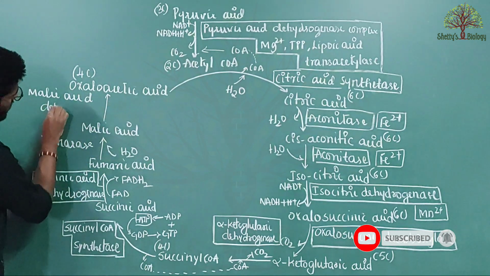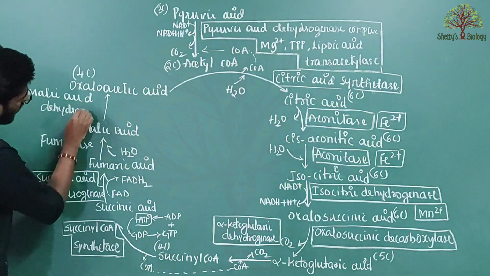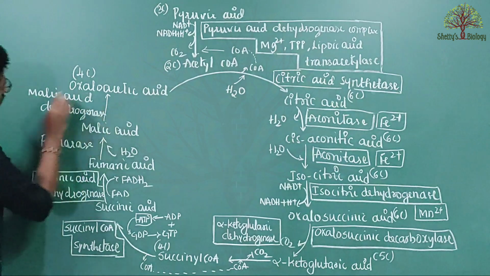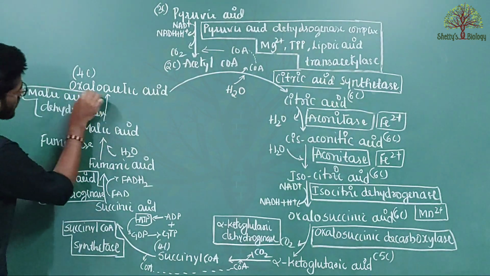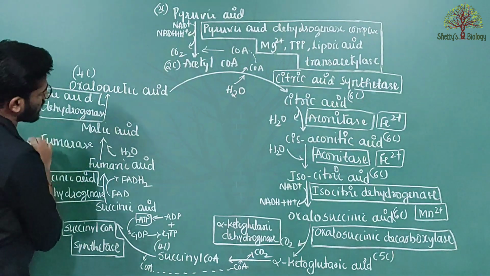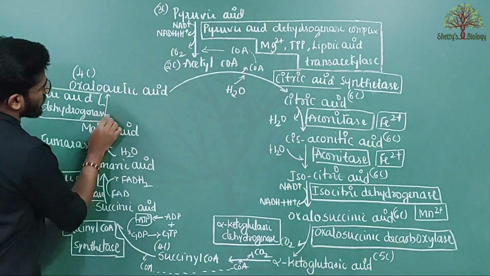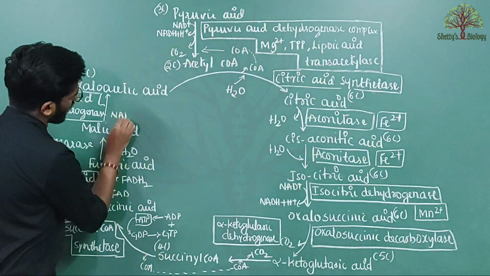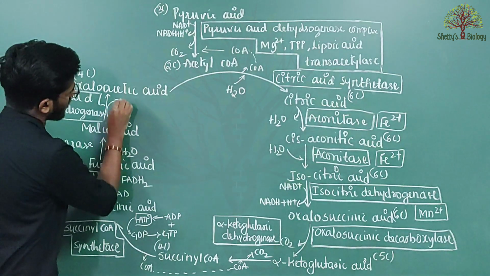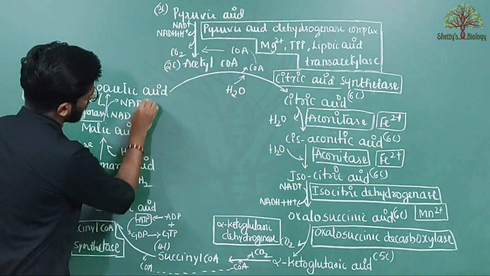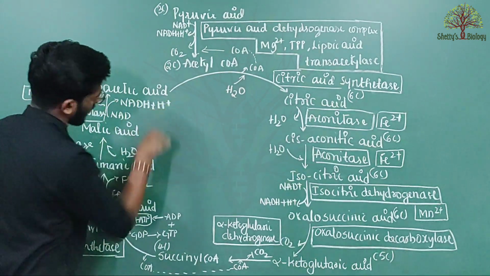Of course, here also a dehydrogenase enzyme catalyzes the reaction, so that a proton is released which enters NAD, which synthesizes NADH plus H plus.